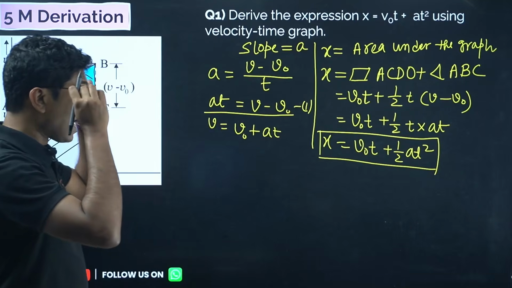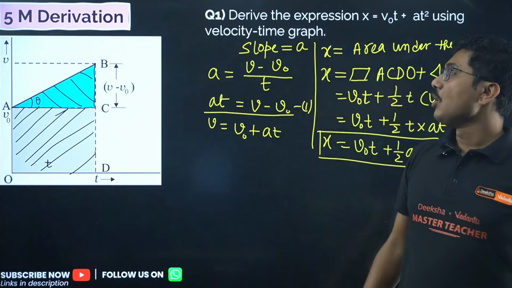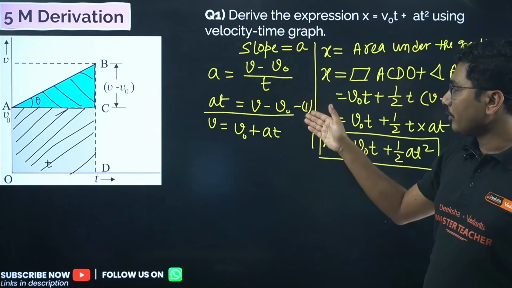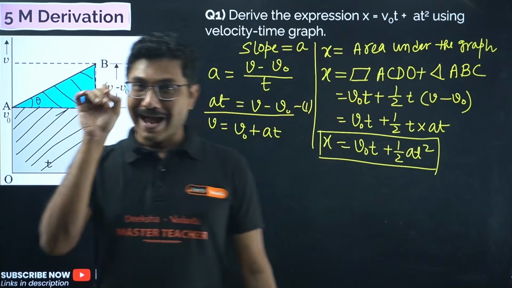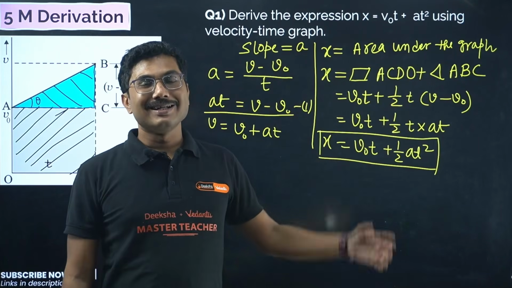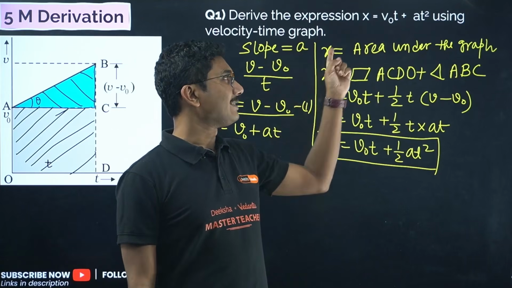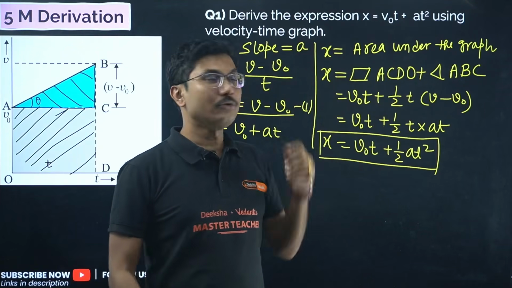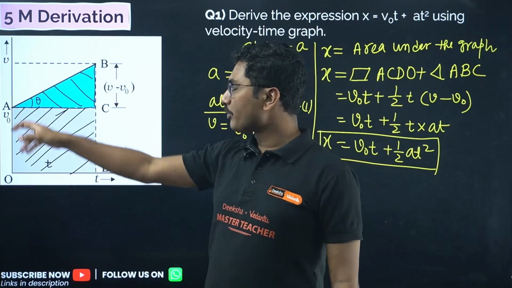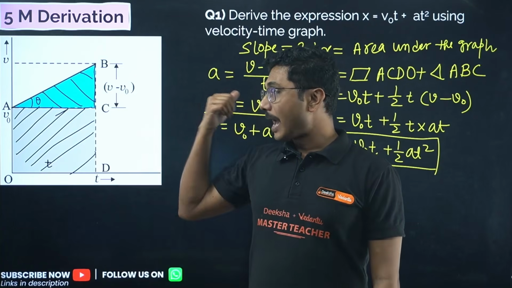Now what you have to write over here: first of all, you have to write that the slope of the velocity time graph gives the acceleration. We know that slope of the velocity time graph gives the acceleration. From there you calculate up to this point, and mark it as equation 1. Secondly, you also have to mention that we know the area under the velocity time graph gives the displacement. So from there we can say x equals the area under the graph. You can name it anything, the naming does not matter.